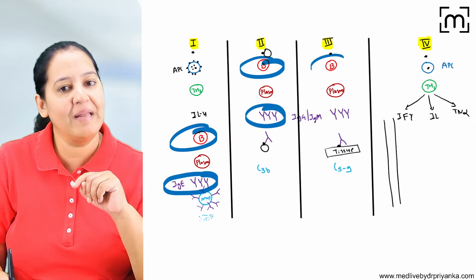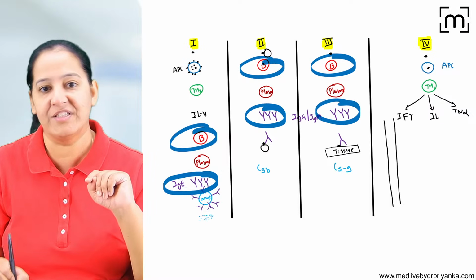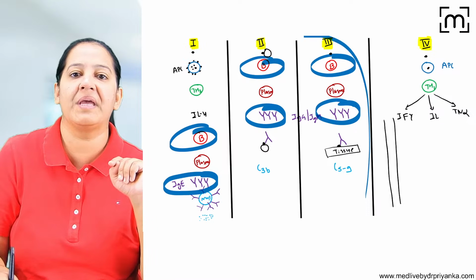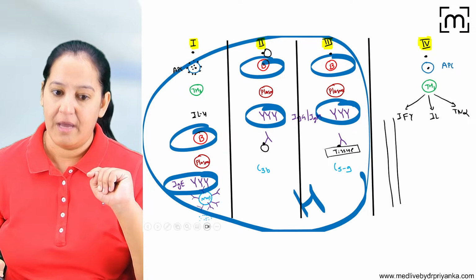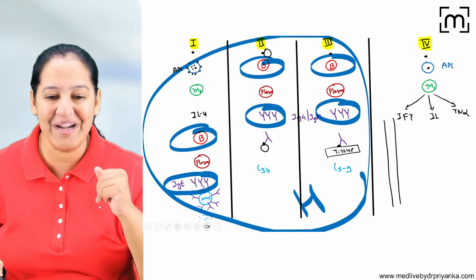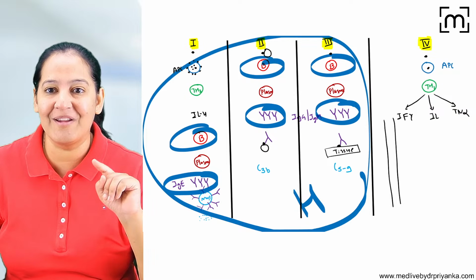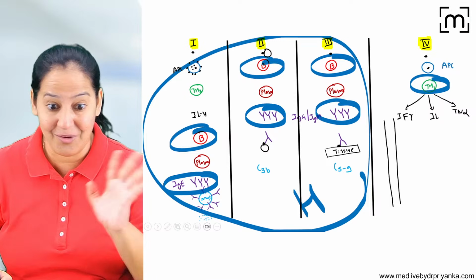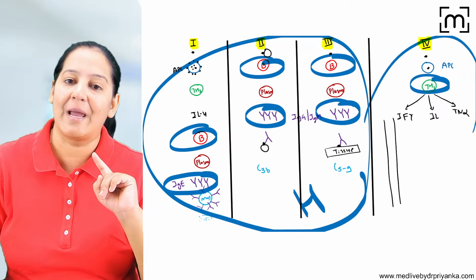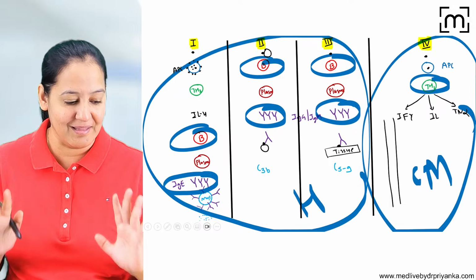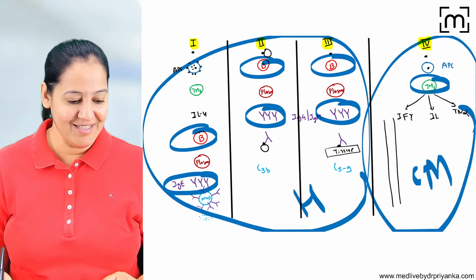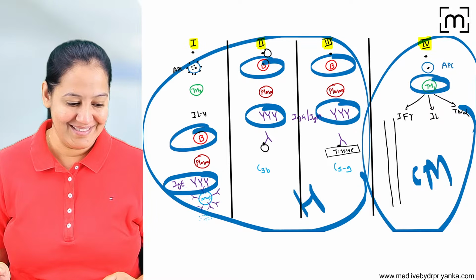In type 3 also B lymphocytes are involved and IgM or IgG are formed. So 1, 2, 3 are examples of humoral immunity where antibodies are formed. But in type 4, no antibodies are formed. B lymphocyte is not involved. Only T lymphocyte is involved. So type 4 is an example of cell-mediated immunity. So please learn it. Got it? Can we go ahead?